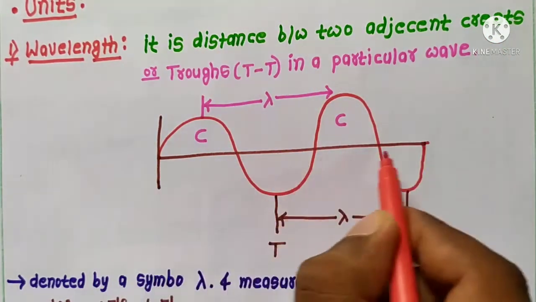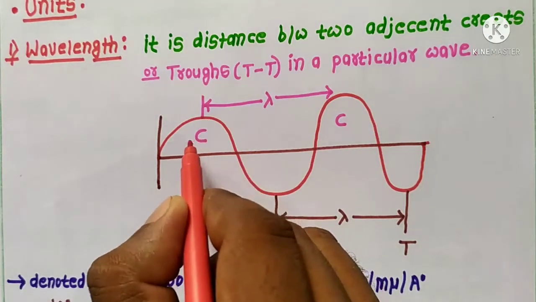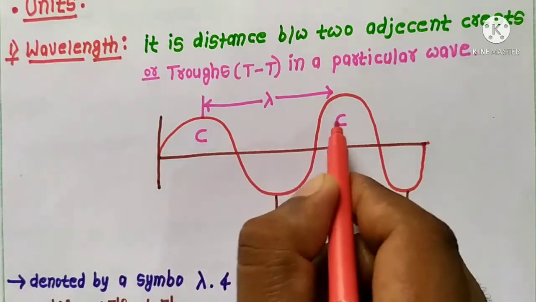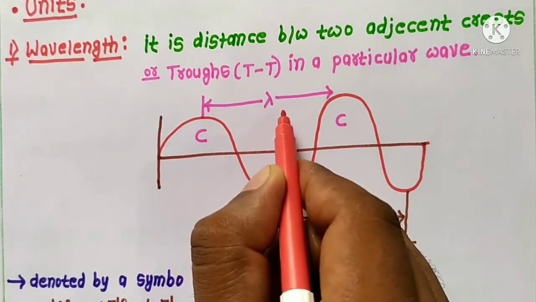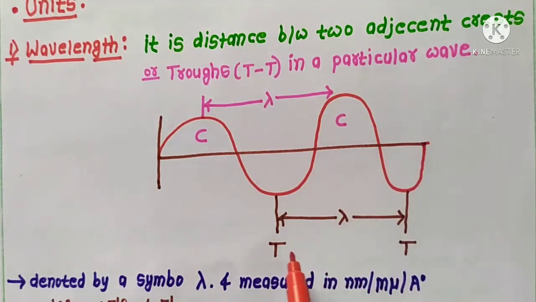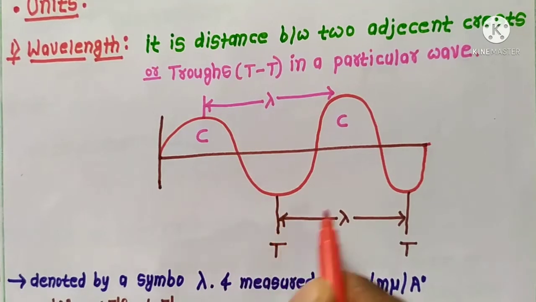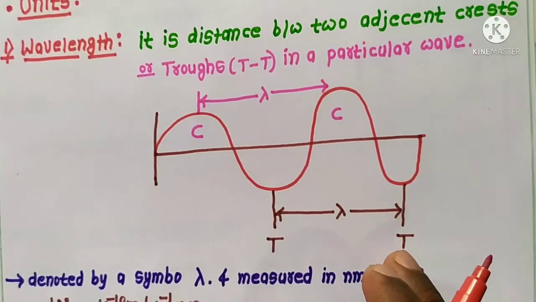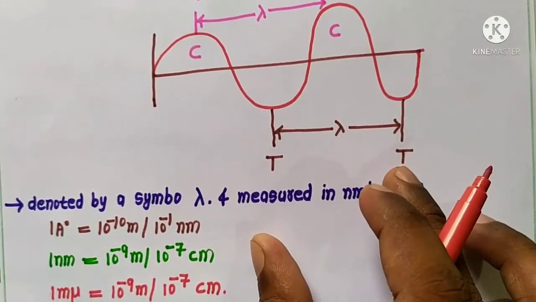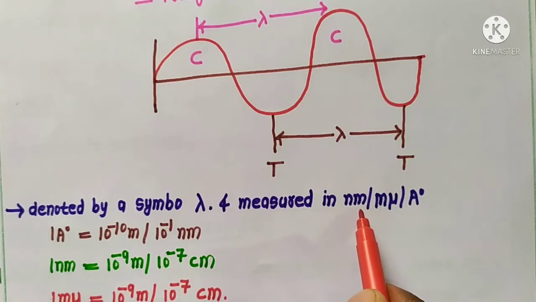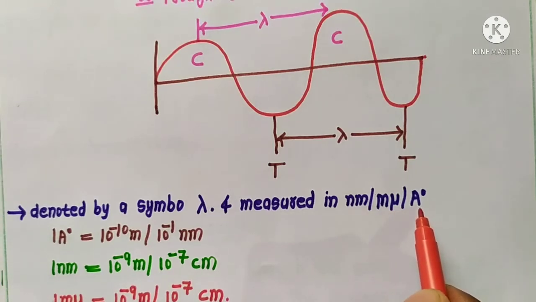Suppose this is a particular wave. The upper portion of the wave is called a crest, and the lower portion is called a trough. The distance between two adjacent crests or two adjacent troughs is the wavelength, denoted by lambda, and measured in nanometer, millimicron or angstrom.